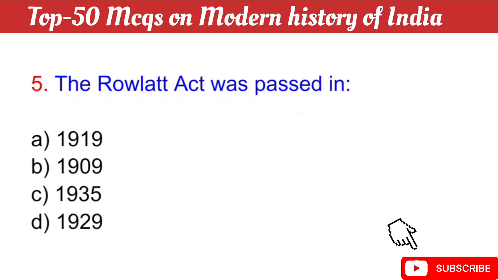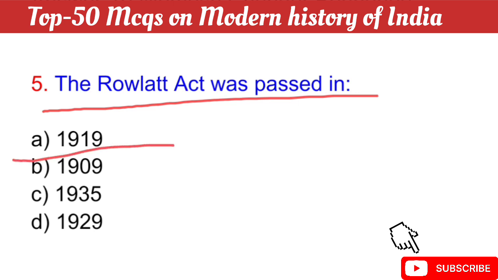Question number 5: The Rowlatt Act was passed in? Your question is, the Rowlatt Act was passed in? The right answer is option A, 1919. In 1919 the Rowlatt Act was passed.